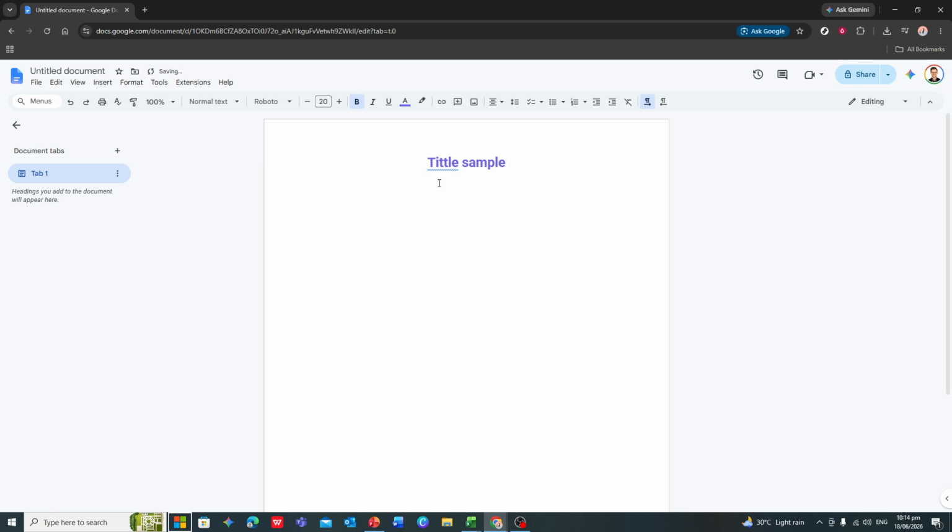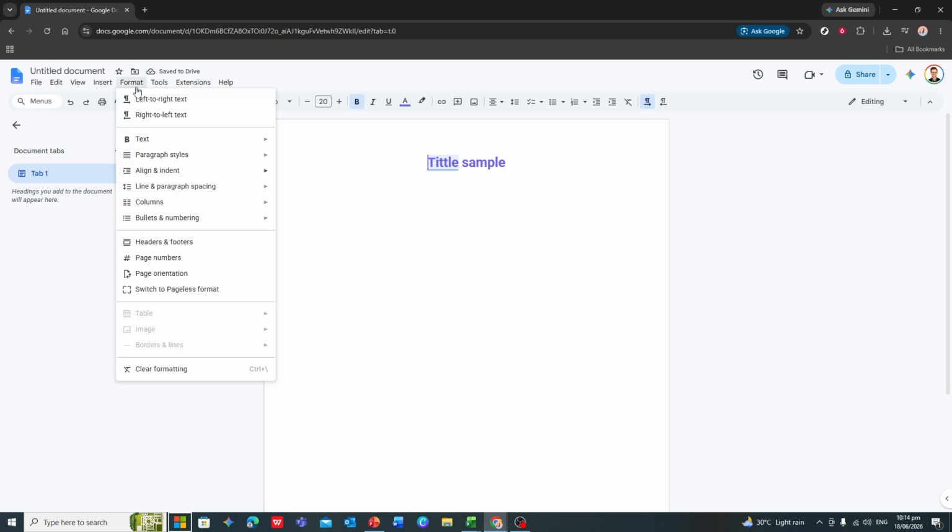Now let's work on centering the text vertically, so it appears in the middle of the page from top to bottom. Go to the top menu bar and click on Format. From the drop-down menu, choose Align and Indent, and then look for the option called Center on Page. When you hover over that, you'll see two choices, one for vertically and one for horizontally. Select the option that centers the text vertically on the page.